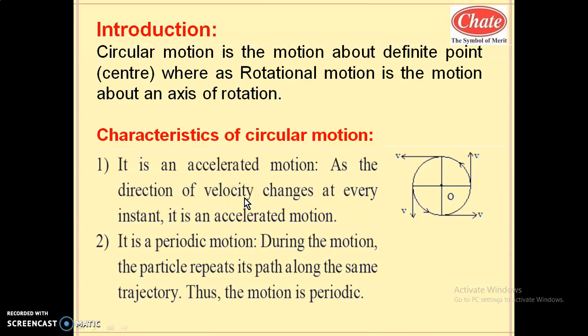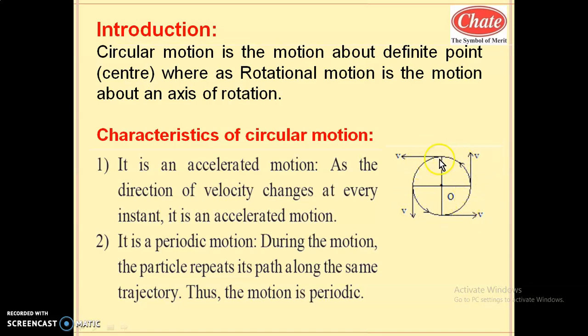Even though the magnitude is constant and the direction changes, it means that the vector changes. So if velocity changes, then change in velocity implies acceleration, and the motion is said to be an accelerated motion. So circular motion is an example of accelerated motion because velocity continuously changes, as it is directed tangentially to the circular path, along the tangent to the circular path.